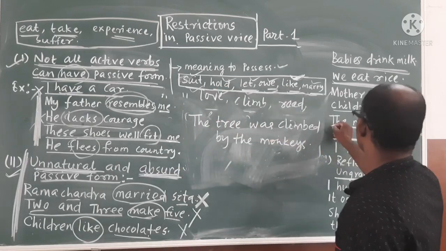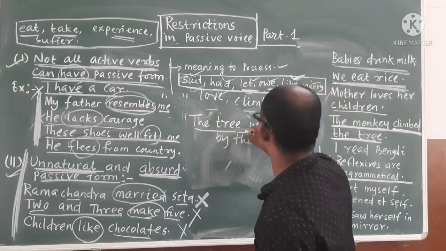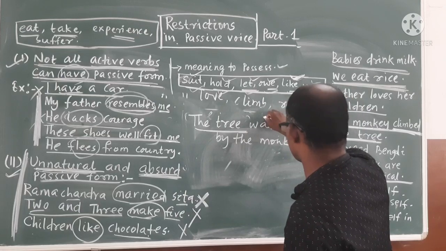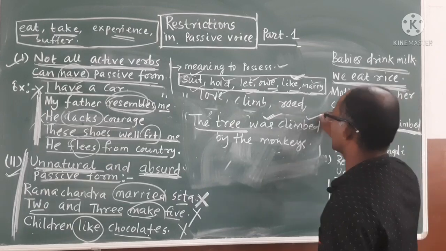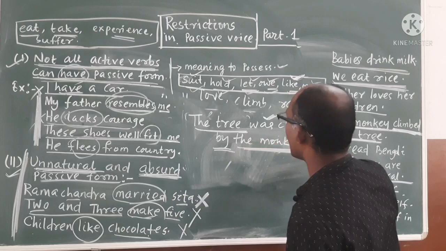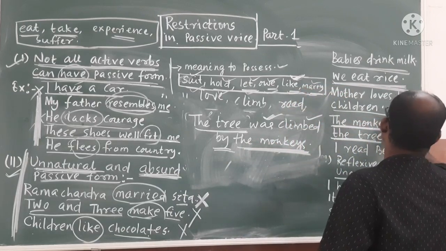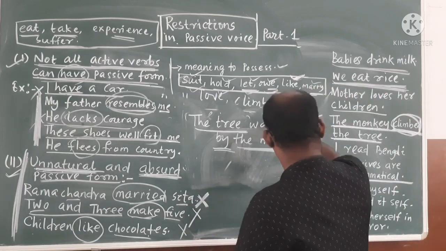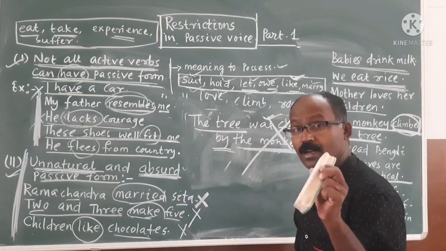Because the object comes first, it is in past tense so the be verb was there, then the third form climbed, then the by agent form came, and the subject turned into the object. But because the verb climb is there, it is an unnatural and absurd sentence. So it cannot be turned into passive voice. If you do it like this, it will be wrong. Clear? Have you understood?